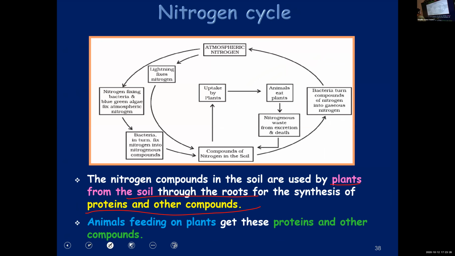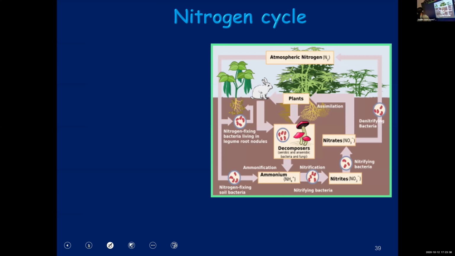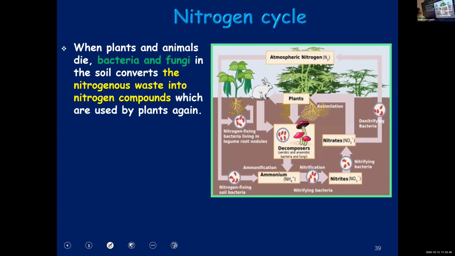Then what happens? Animals, when they feed on the plants, will also get these proteins and other compounds. Now what happens? They will die. When they die, all this nitrogenous waste, with the help of bacteria and fungi, will get converted to nitrogen compounds.